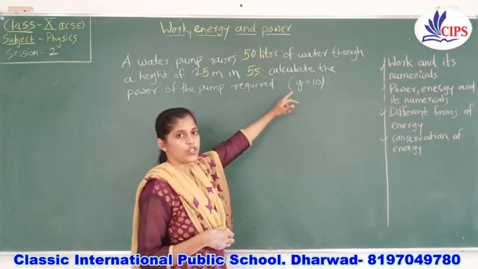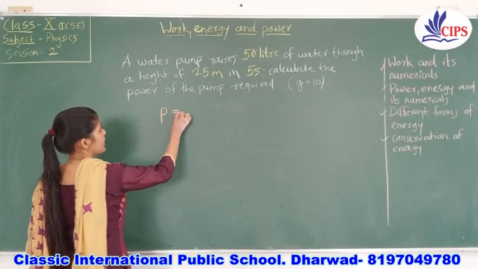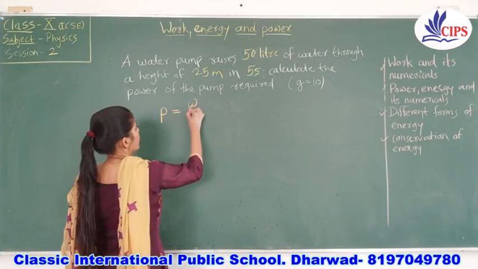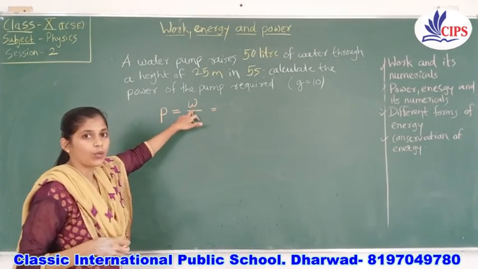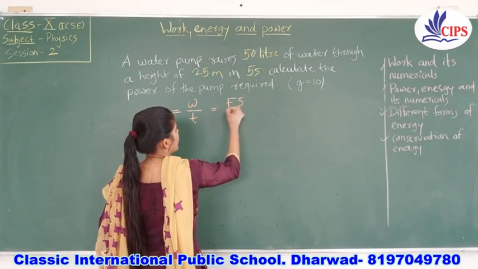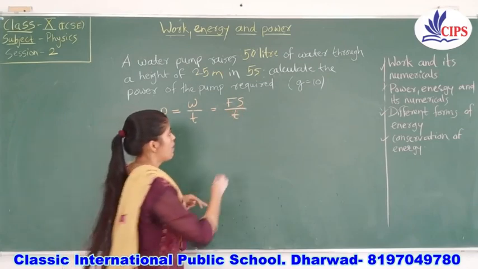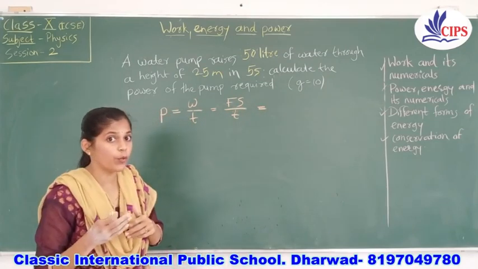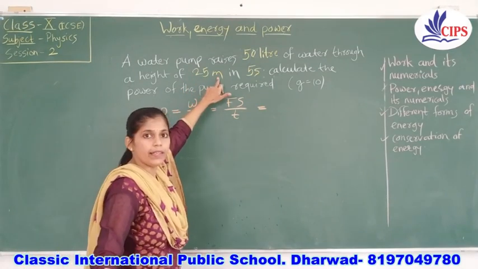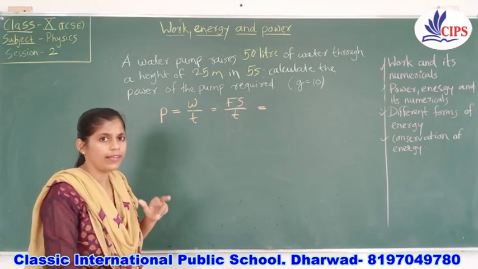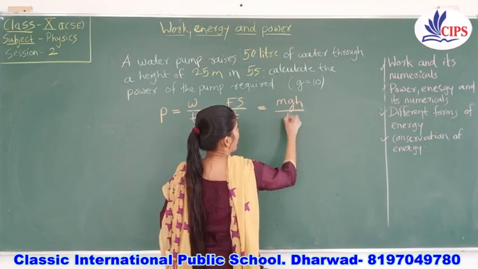They have given the value for g, gravity. It's 10. Okay, so here we can use the same formula. P is equal to work done in a specific time. Here, if we want to calculate work done, we have to go for Fs by t. W means Fs, force and displacement. But here we have to use one more formula. In this numerical, they have mentioned the height of 25 meters. So wherever height is there, you have to calculate it using a different formula, that is mgh by time.